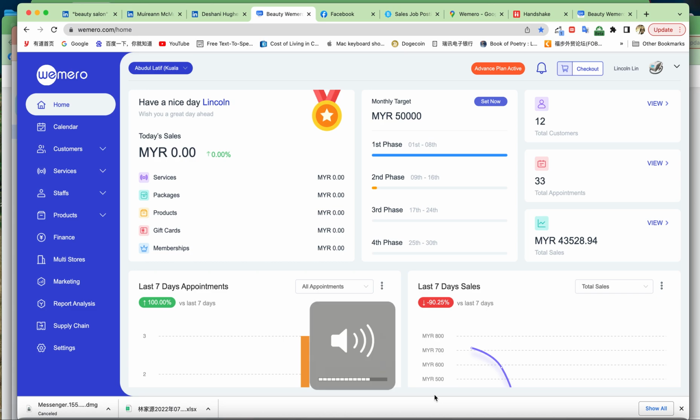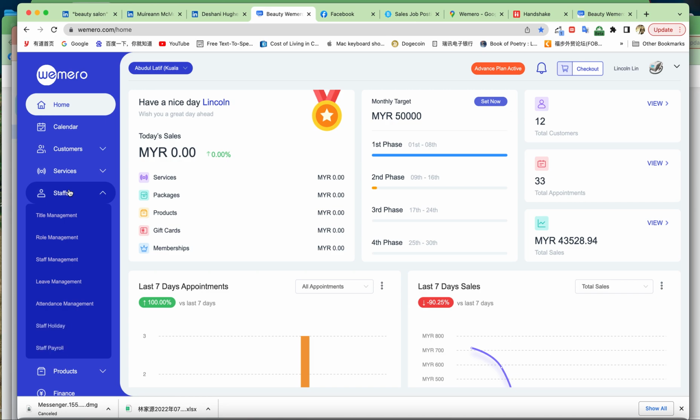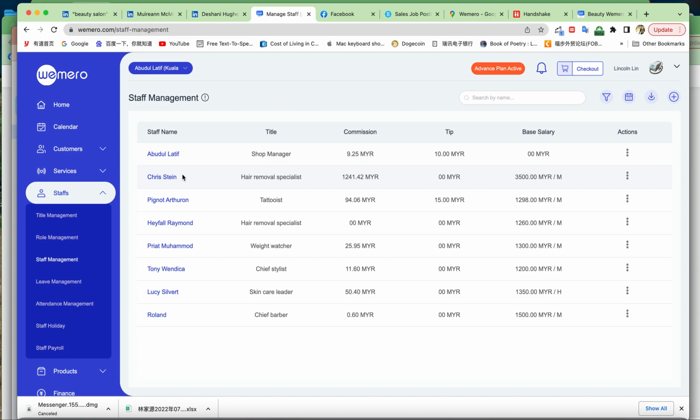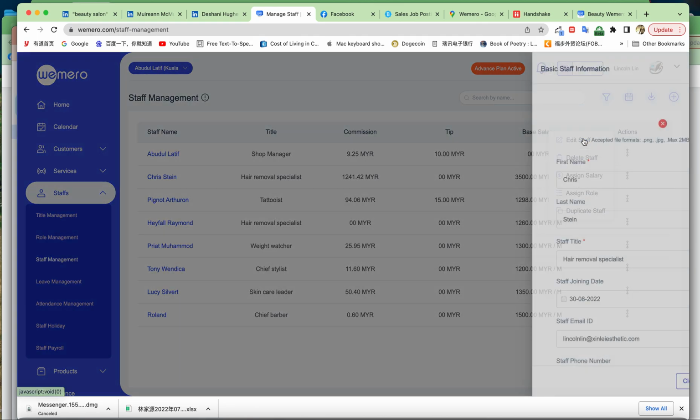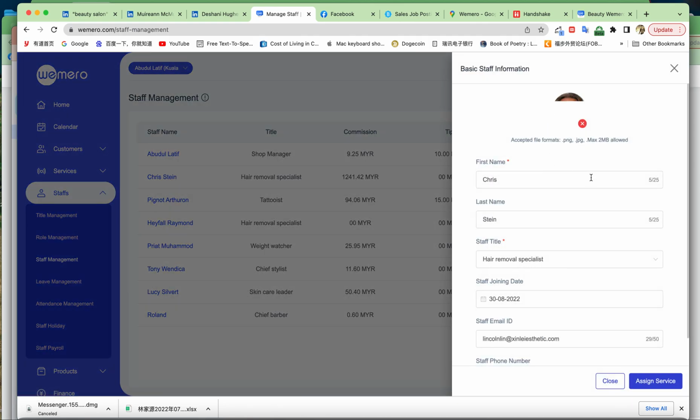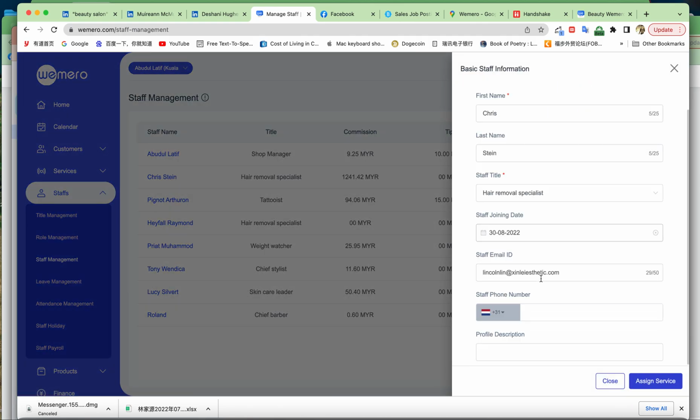Alright, and today we continue with our staff management and operation. For example, we can use the Wemero platform to handle your daily human resource management, right? Staff management here. From here, you can set your, for example, your shop manager, and you can give her every authority to access your shop, right?